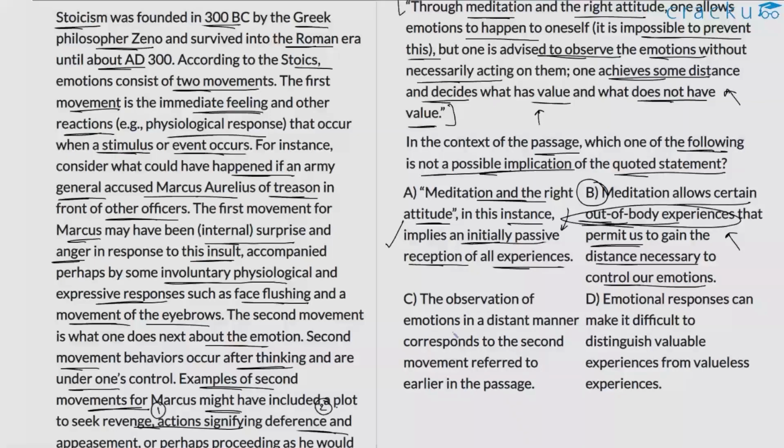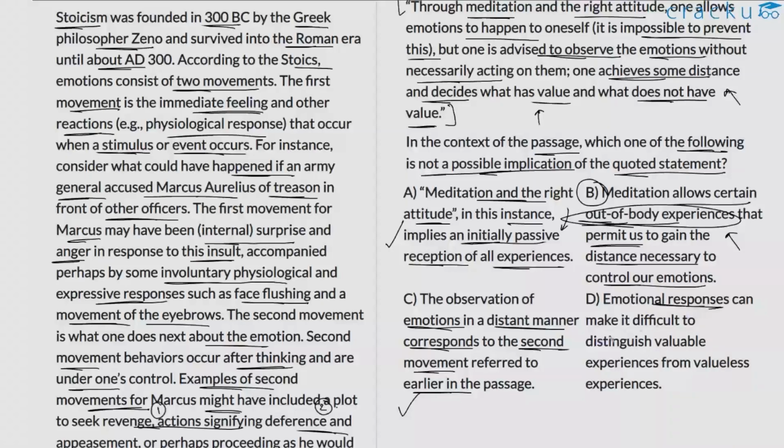C. The observation of emotions in a distant manner corresponds to the second movement referred to earlier in the passage. That's right, because the author is trying to tell us that what we need to do is to observe this emotion rather than to immediately react to it. So this Buddhist idea is quite similar to that of Stoics. So option C is also a valid implication. The author is basically telling us that the first moment, the way in which we feel emotions, is fine. But the second movement, the way in which we react to that emotion, is something that we need to reconsider. So option C is valid.